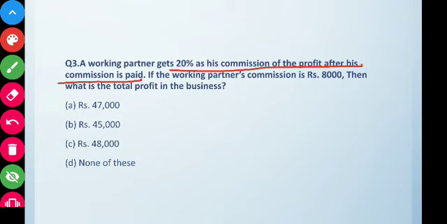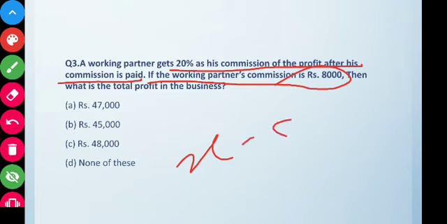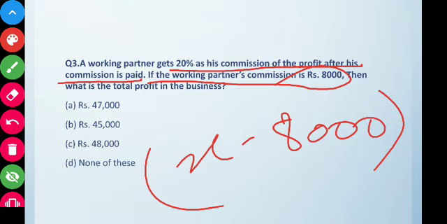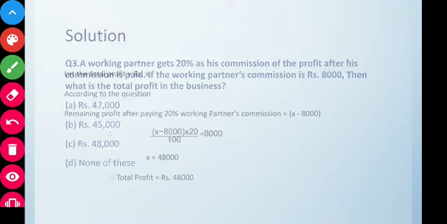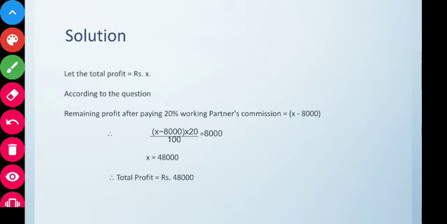is paid. If his commission is given 8,000, then we can say that total profit is X, then X minus 8,000 is the portion of which 8,000 is 20%. Okay, so it will be like this one, that is, let's assume that total profit be X. Okay, and according to question, the remaining profit after paying 20% working partner commission, that is, after paying the working partner commission.